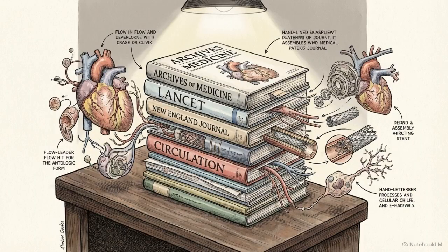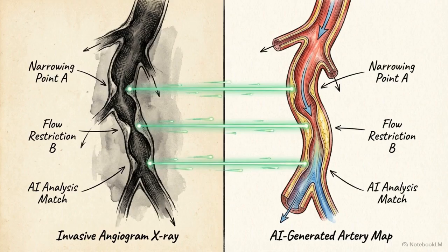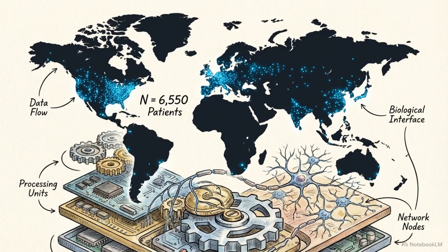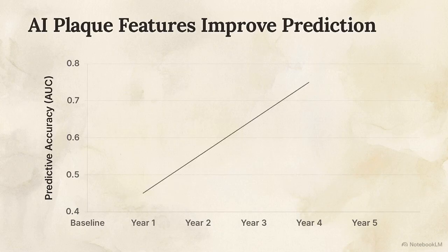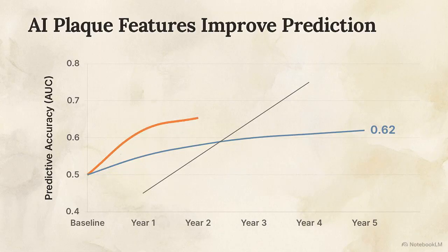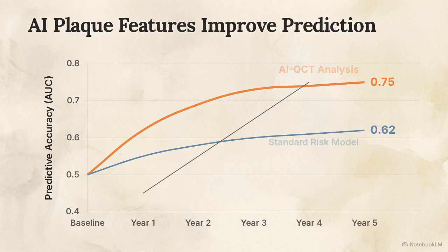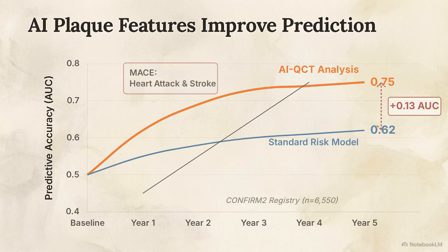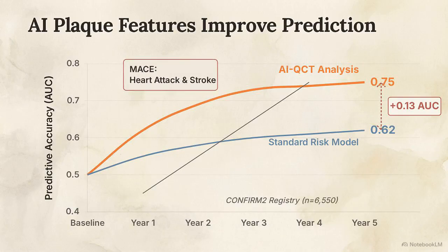These capabilities have been evaluated in peer-reviewed prospective trials published in leading cardiovascular journals. The Credence trial demonstrated high concordance between AI-assisted analysis and invasive quantitative coronary angiography, supporting its diagnostic accuracy. The CONFIRM-2 registry tracked over 6,500 patients with non-obstructive disease across multiple countries. This graph shows that AI-quantified plaque features increased the area under the curve for predicting major adverse cardiovascular events from 0.62 to 0.75. Major Adverse Cardiovascular Events, or MACE, is a composite measure tracking severe outcomes like heart attacks and strokes.